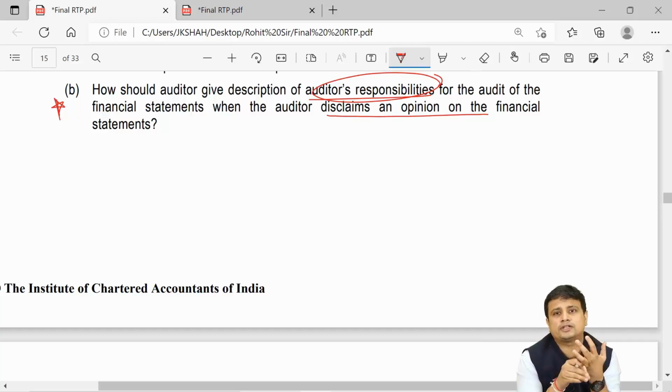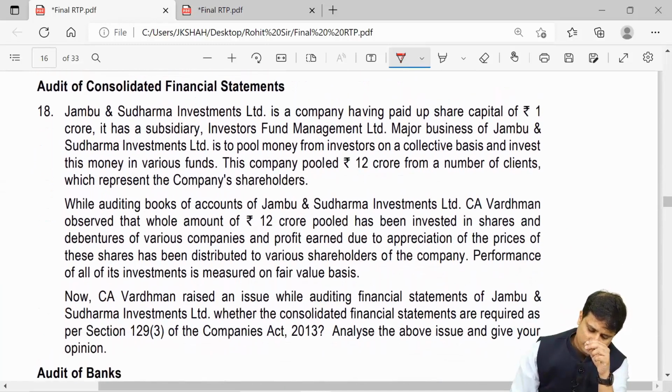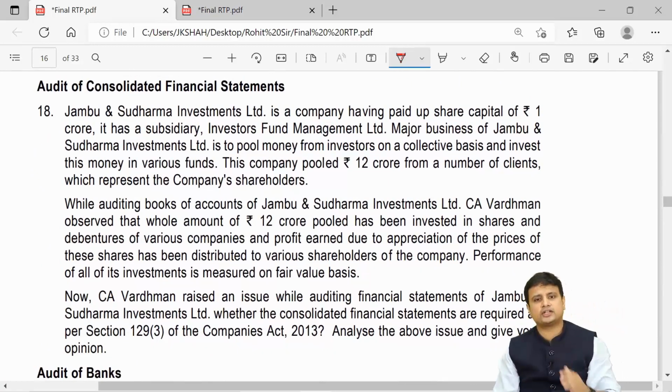Even for the place of the audit report, they ask you a lot of time MCQs. Hence this discussion is going to be very, very important. So please go through this 17B as well. Next is consolidated financial statement.